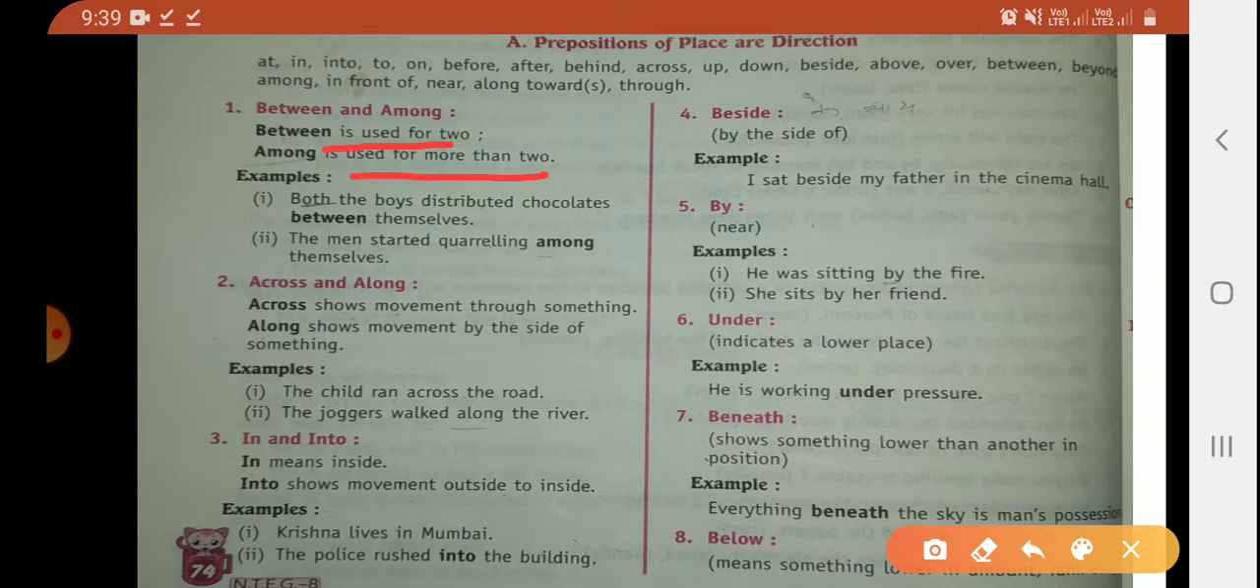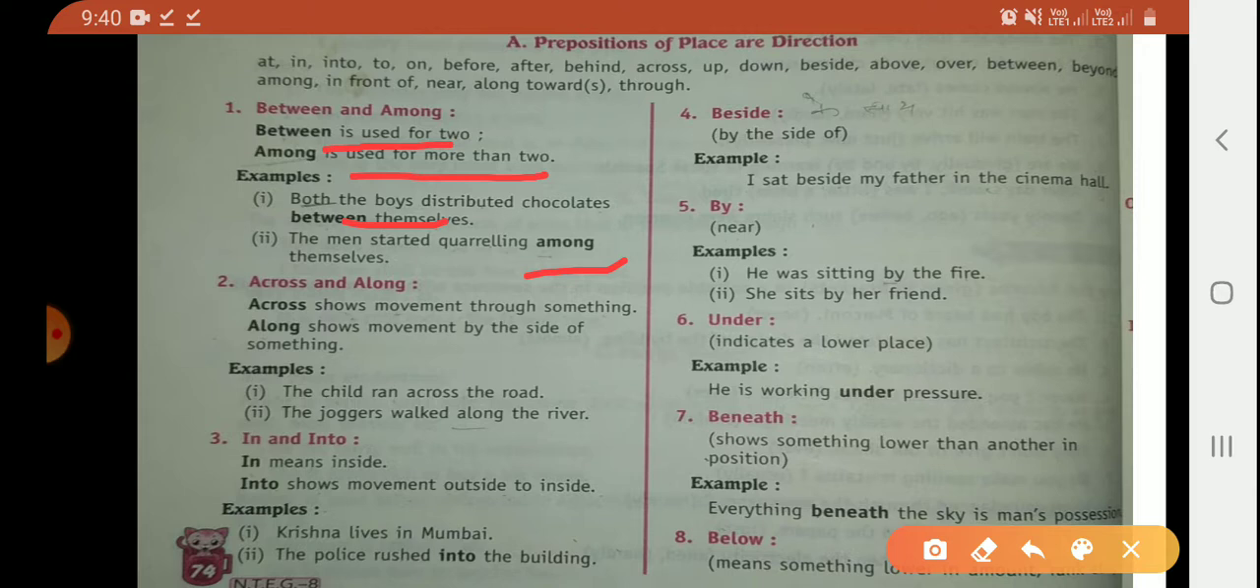For example, both the boys. Both means two. We are talking about two. Both the boys distributed chocolates between themselves. Here we are talking about two people. And the next example is, the men started quarreling among themselves. Here we are talking about the plural men, means more than two persons are quarreling here. So we are using among here.